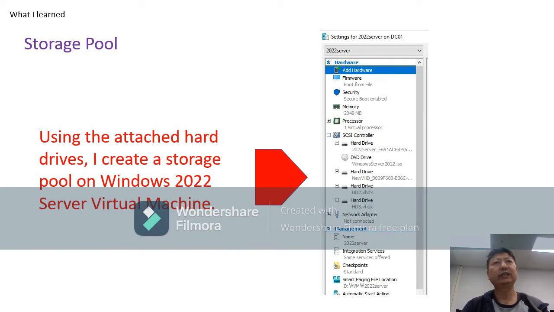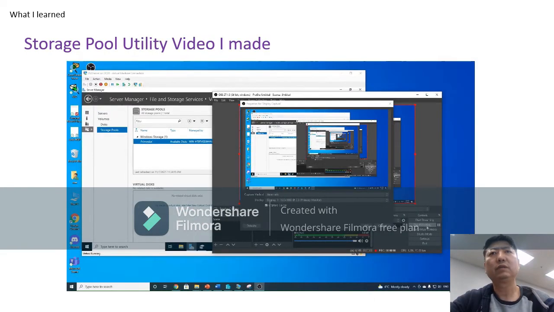From this section, I'm going to deploy one of the storage pools using the 3 attached hard drives. I create a storage pool on a Windows Server 2022 virtual machine.